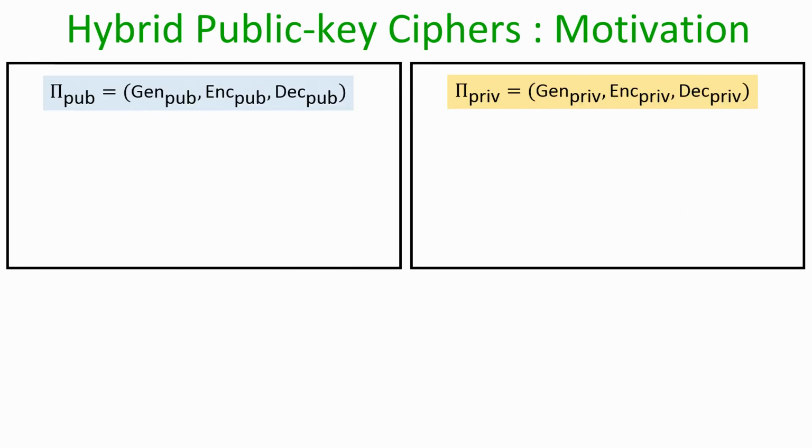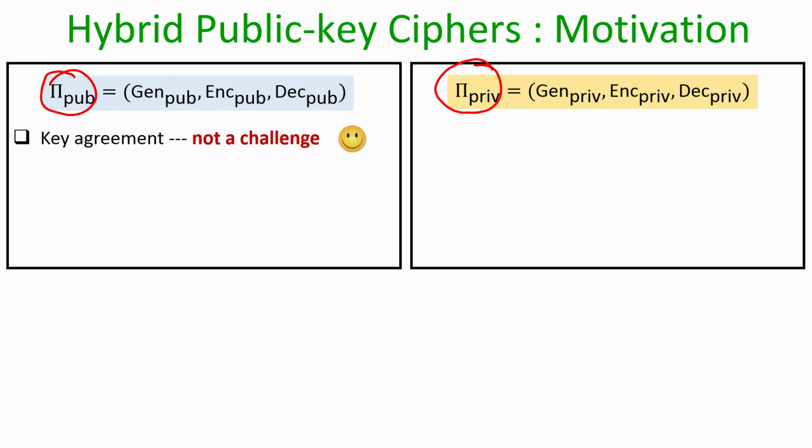Before doing that, let us compare the public key encryption scheme with a secret key encryption scheme. Imagine we are given a public key encryption scheme, Pi_Pub, and a symmetric key encryption scheme, Pi_Priv. If we consider the public key encryption scheme, key agreement is not at all a challenge, because that was the whole motivation for the birth of public key encryption. If I am a receiver, it suffices to announce my public key in the public domain, and anyone who wants to send me a message can pick my public key, encrypt the message and send it to me.